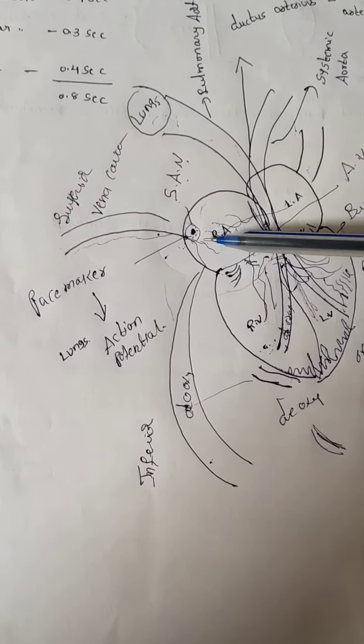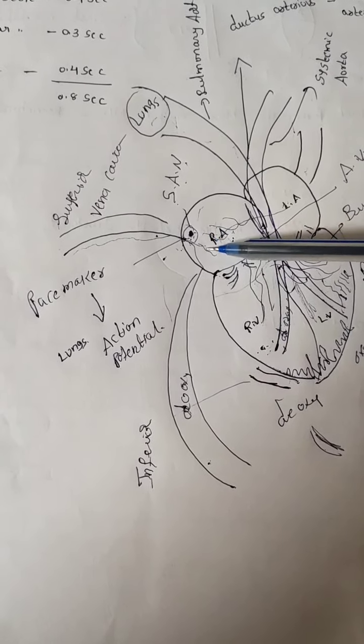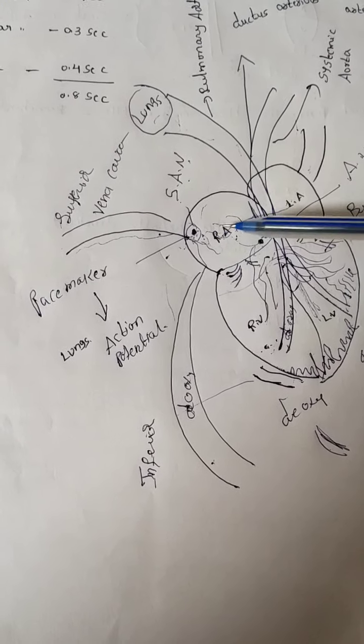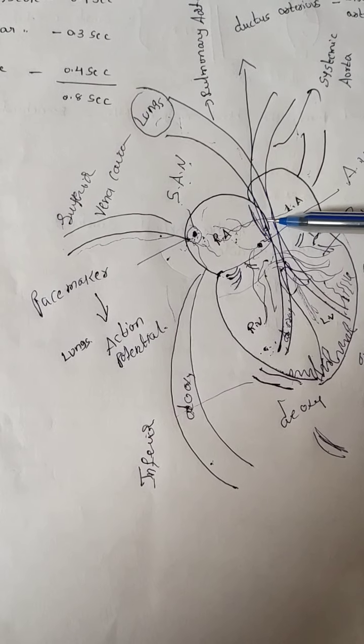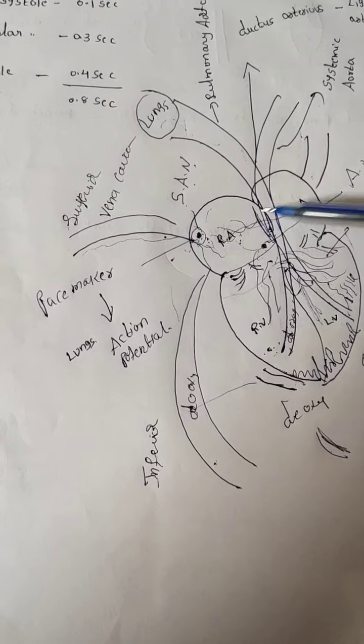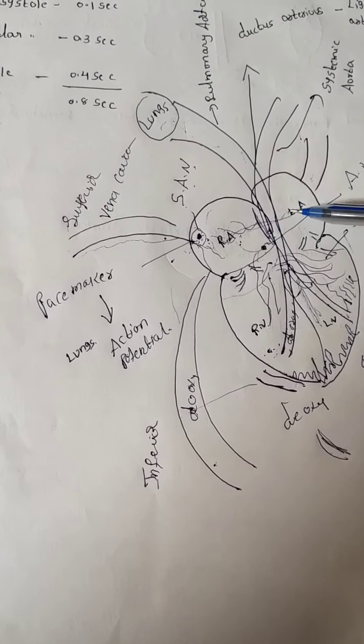When the action potential transfers an impulse, this impulse is simultaneously transferred to the left atria.